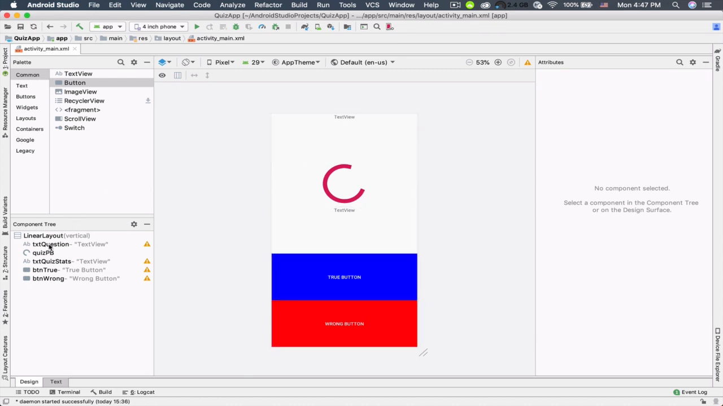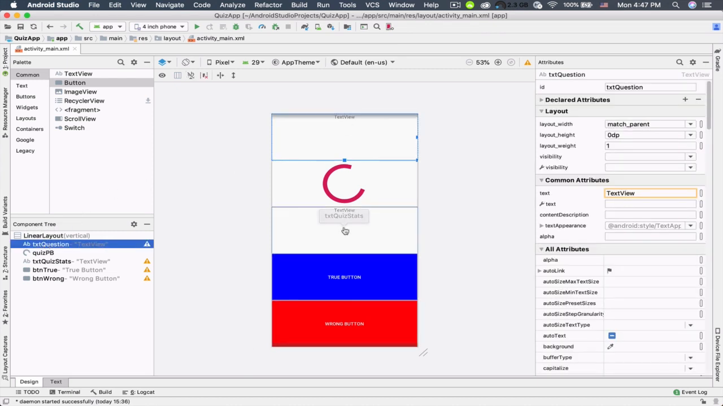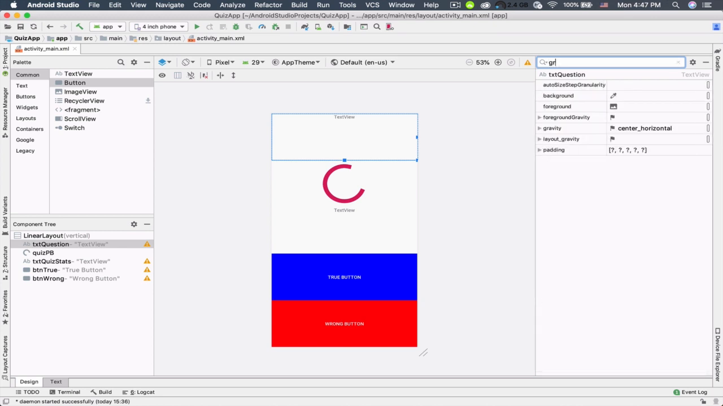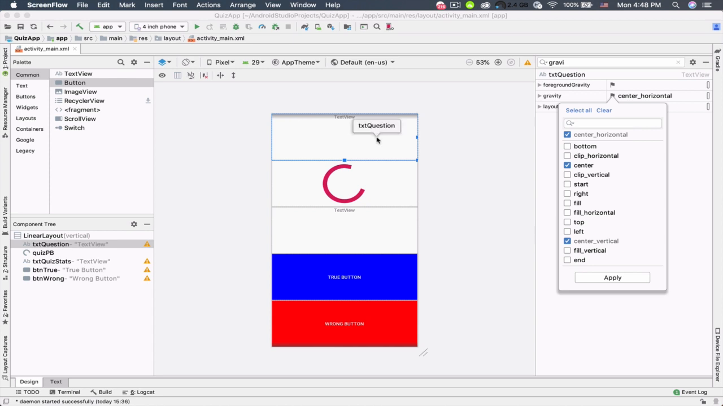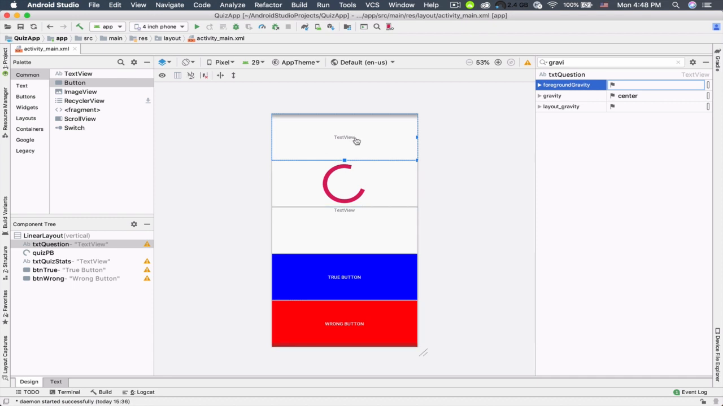So now let's select this txt question and search for the gravity attribute, and instead of center horizontal, let's just select the center. In this way, it's gonna center the text of this text view horizontally and vertically, and then click on apply. So now the text of this text view is centered horizontally and vertically.